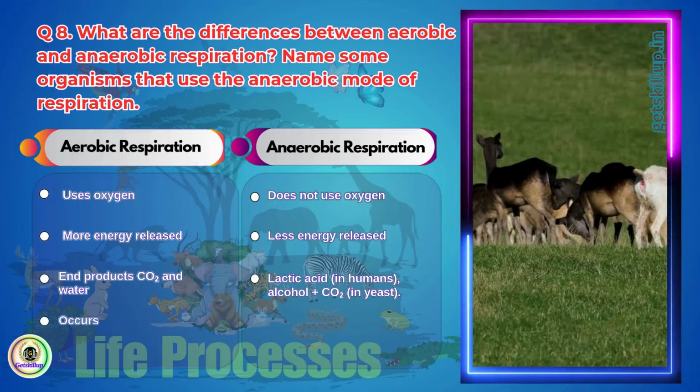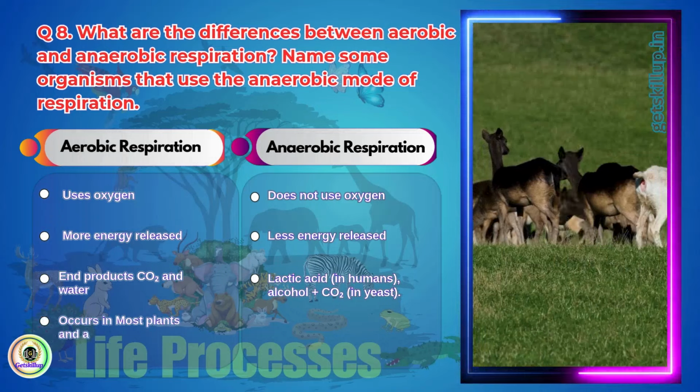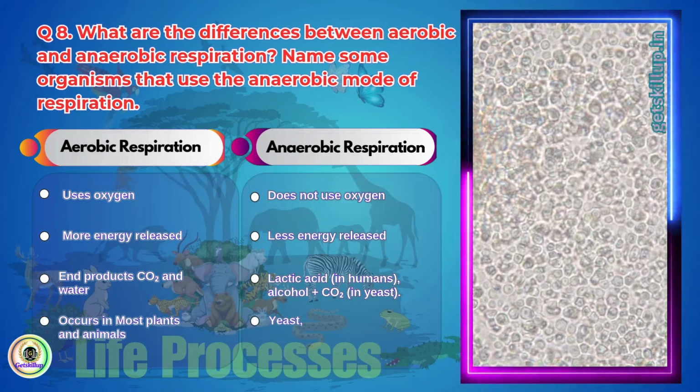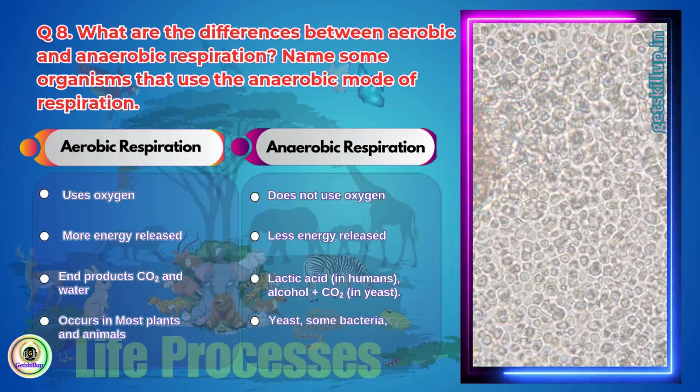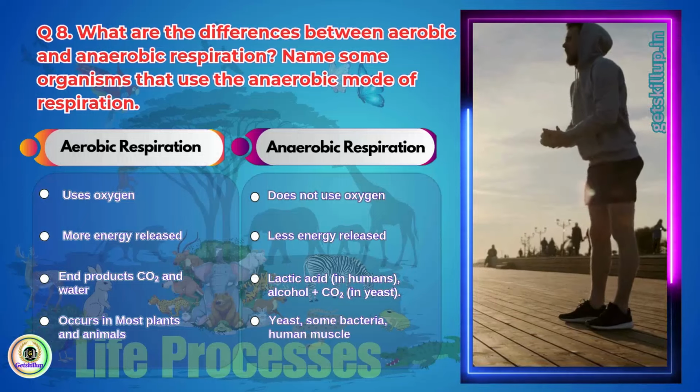Aerobic respiration occurs in most plants and animals. Anaerobic respiration is seen in organisms like yeast, some bacteria, and human muscle cells during heavy exercise.